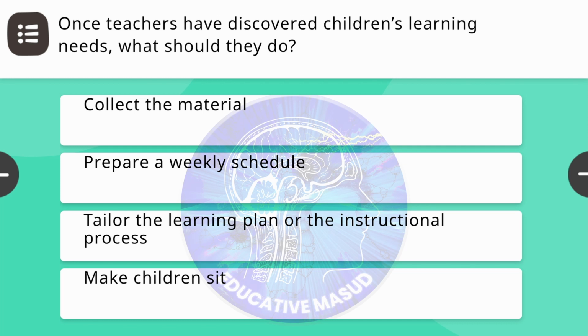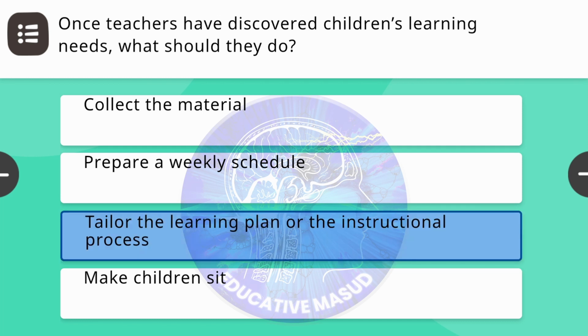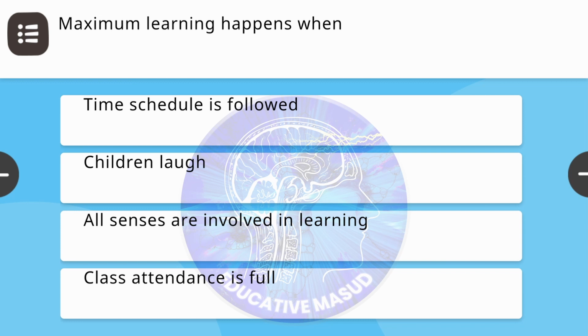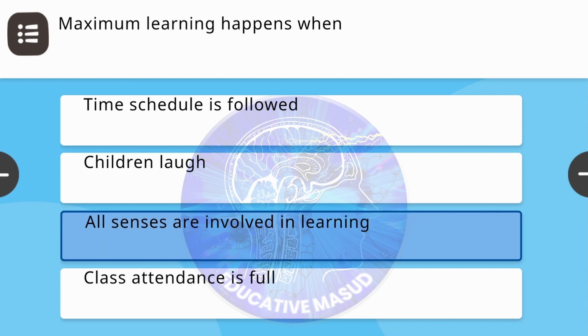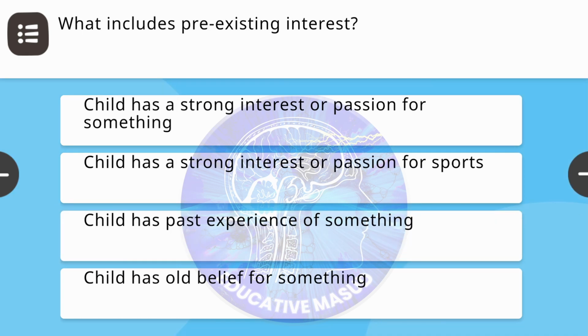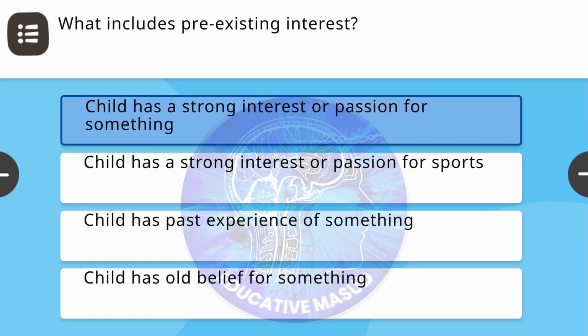Next question. Once teachers have discovered children's learning needs, what should they do? Correct answer is tailor the learning plan or the instructional process. Next question. Maximum learning happens when? Correct answer is all senses are involved in learning. Next question. What includes pre-existing interest? Correct answer is child has a strong interest or passion for something.